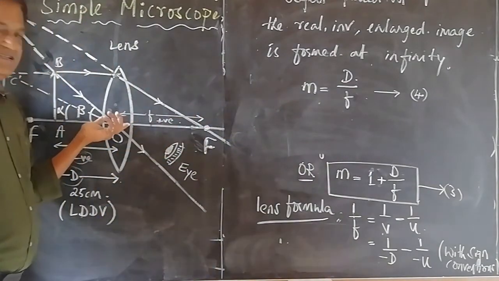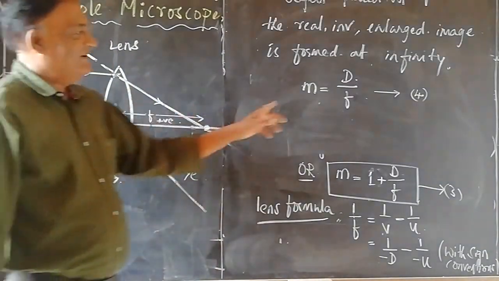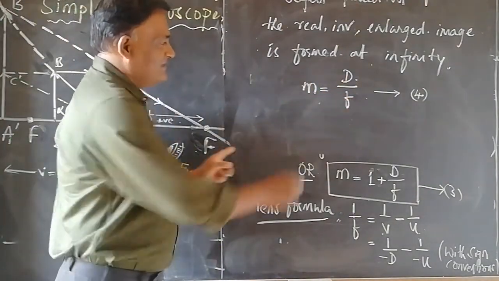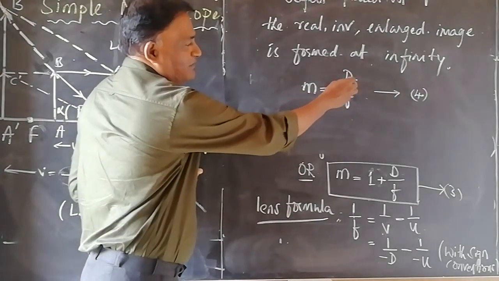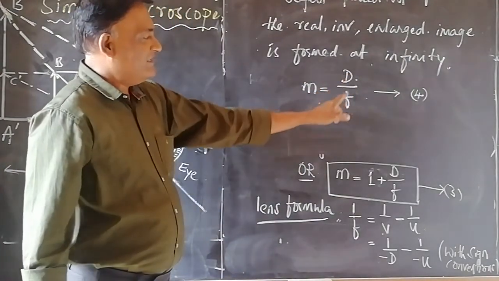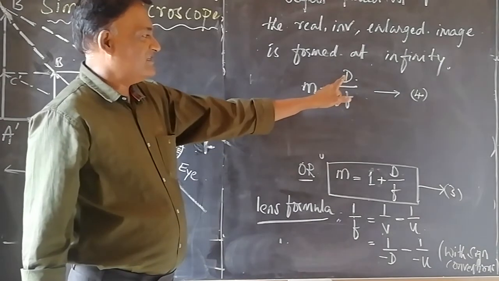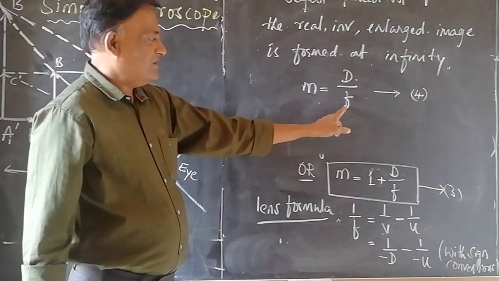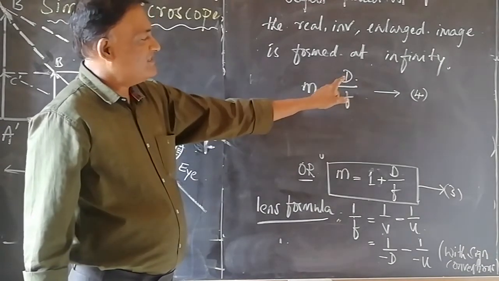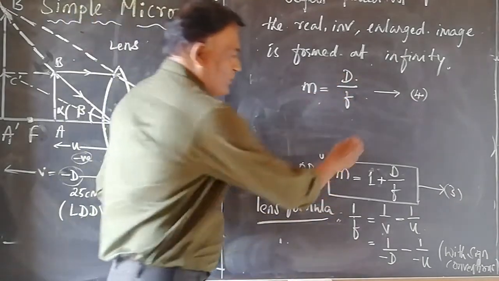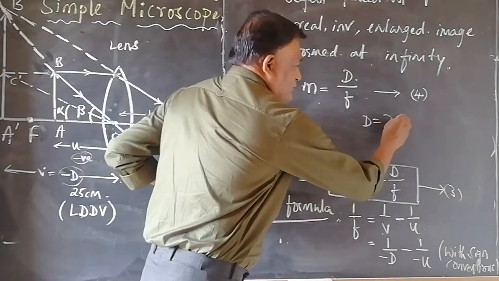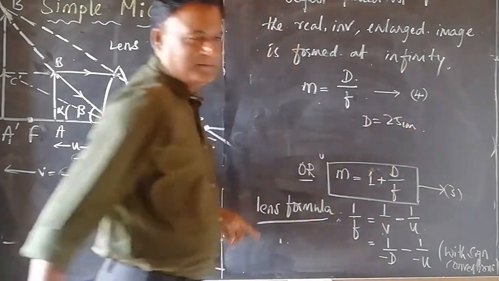For the same lens, when the object is at f, the image will be at infinity. The linear magnification is just given by the ratio of capital D, the least distance of distinct vision, divided by f. And this is a constant quantity. D is always 25 centimeters.